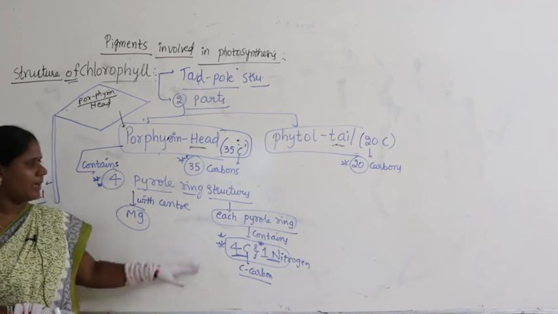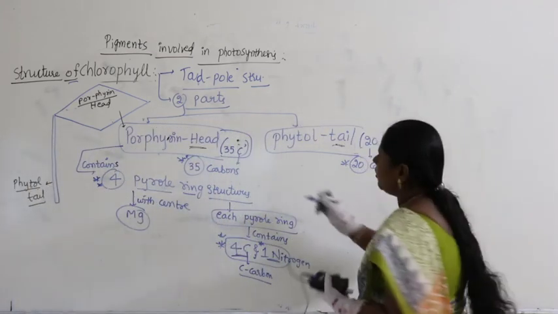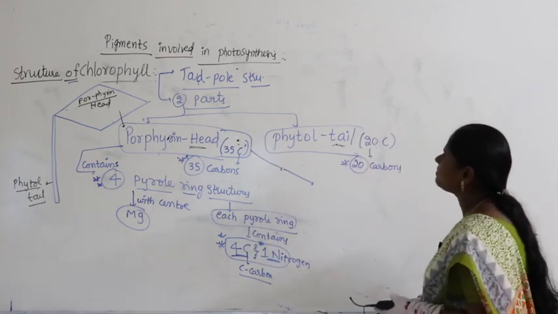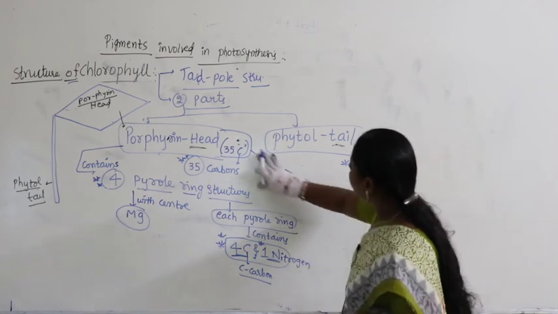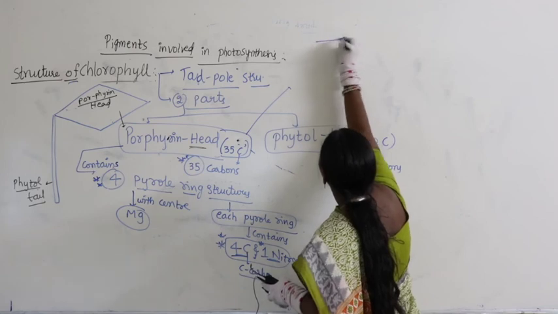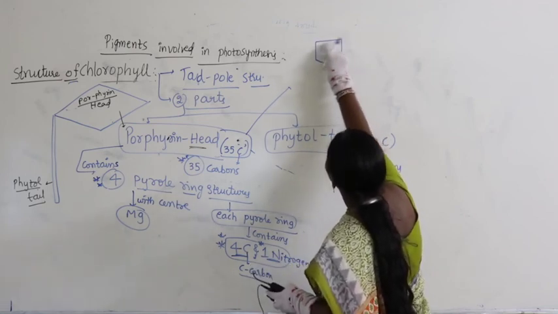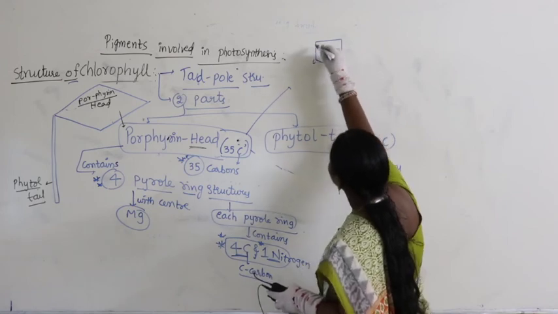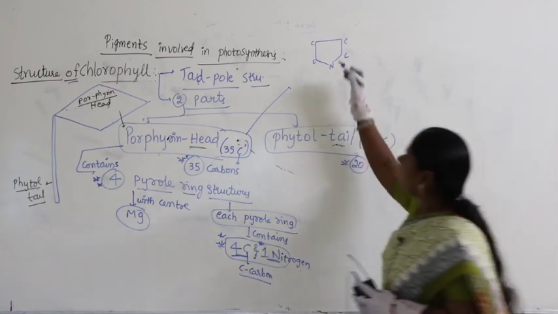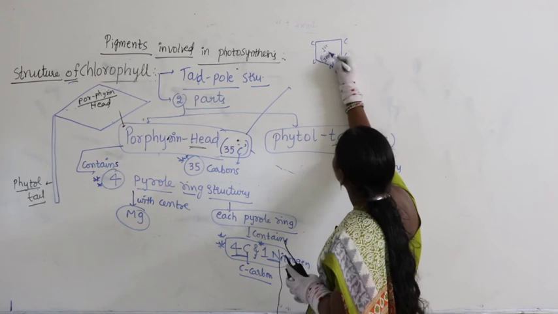I know, if I simply tell you like this you will not understand. So, better let us make a drawing of this. I am drawing the head part only. So, here if you take, this is nitrogen, 1, 2, 3, 4 carbons. This is carbons. This is one pyrrole ring. This is the first pyrrole ring. Let us take first a pyrrole ring.